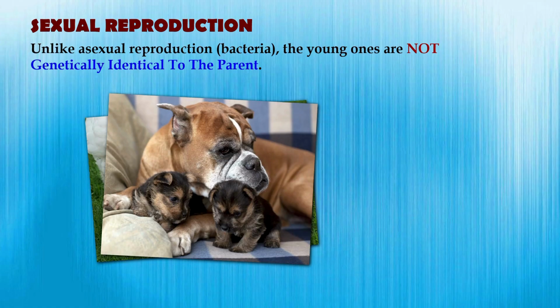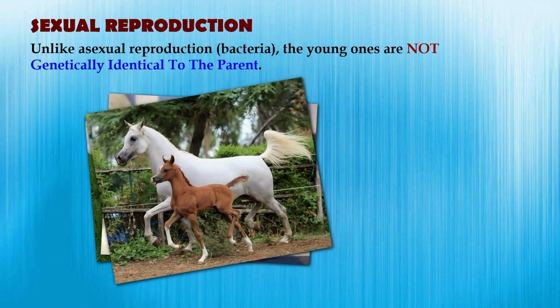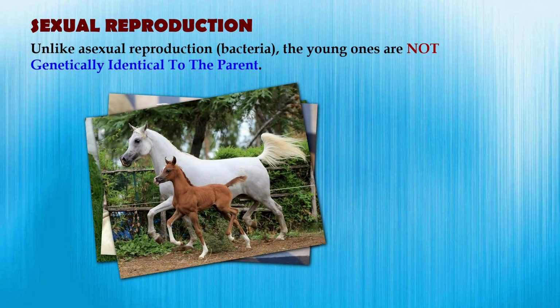Whether it's chicks with their mother hen, puppies with their parent dog, or a foal with its horse parent, all these young ones differ from their parents in appearance and behavior. This genetic variation is an important advantage of sexual reproduction. It helps species adapt better to their environment over time.